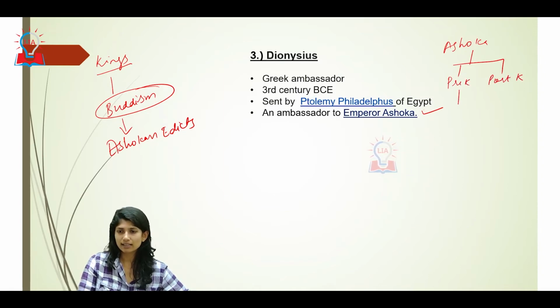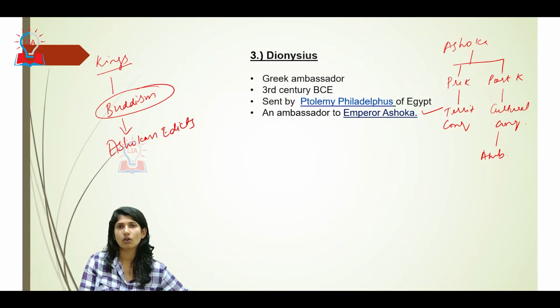When we say Ashoka, we can call Ashoka in two phases: pre-Kalinga and post-Kalinga. Pre-Kalinga, the conquest Ashoka did was territorial. Post-Kalinga, whatever Ashoka did was cultural conquest. For this cultural conquest, one very important section was these ambassadors or foreign travelers. This became an important relationship between the two countries, in spreading of religion, knowledge, education, administration, etc.